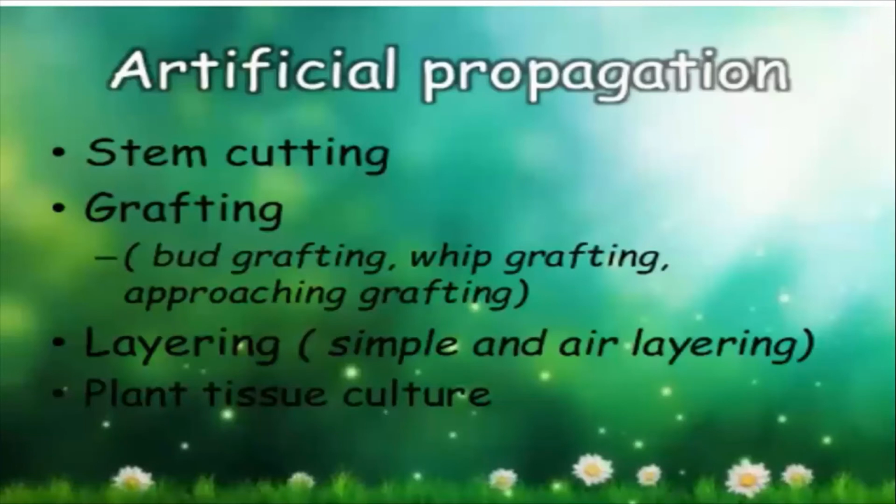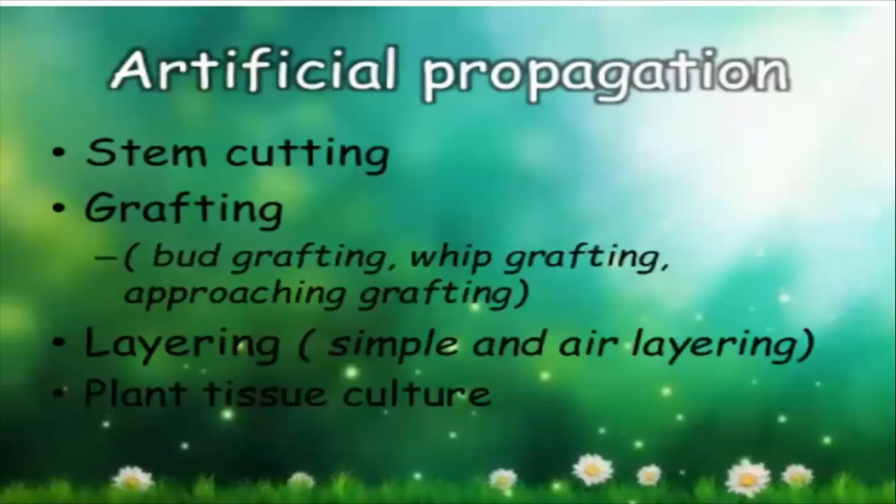And grafting means that when we cut the shoot, means the stem of the plant, the same process only, it also grows into a new plant.